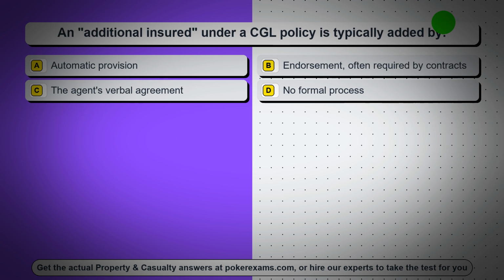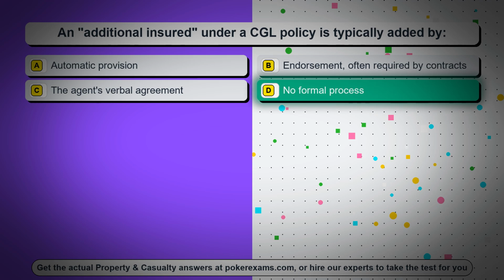Question 100. An additional insured under a CGL policy is typically added by option A, automatic provision. Option B, endorsement, often required by contracts. Option C, the agent's verbal agreement. Option D, no formal process.